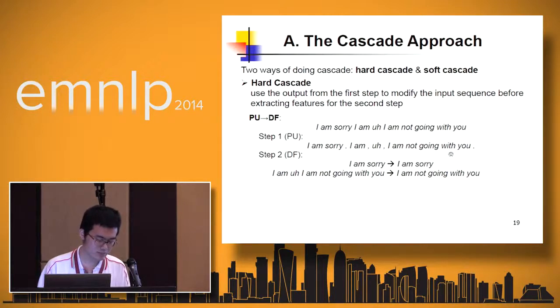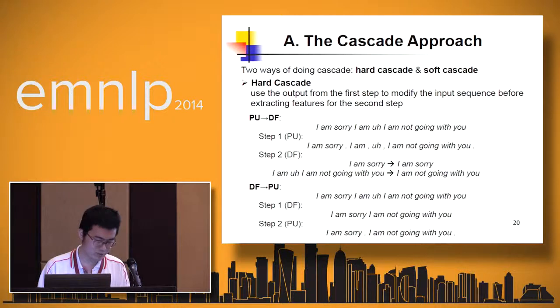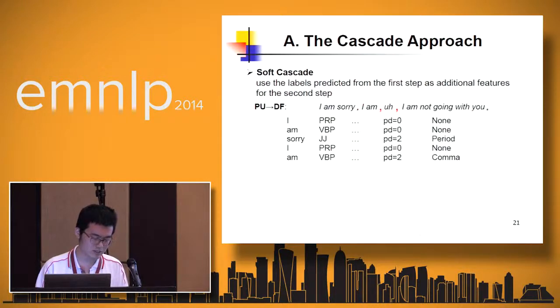For the soft cascade approach, we use the labels from the first step as additional features for the second step. For example, from PO to DF, the labels are non-period, comma, and Q mark. From DF to PO, the labels are O, E, and F. In our implementation of the feature templates, the first step predicted labels of the previous word, the current word, and the next word are used as features for the second step.